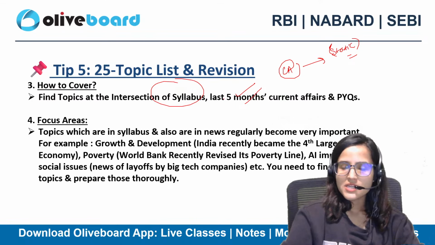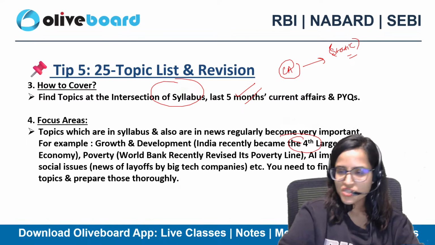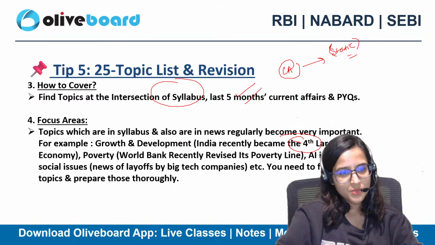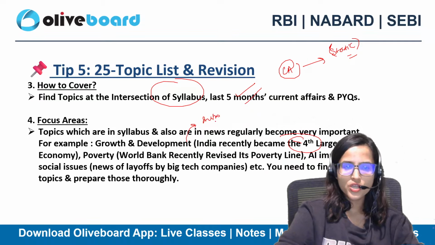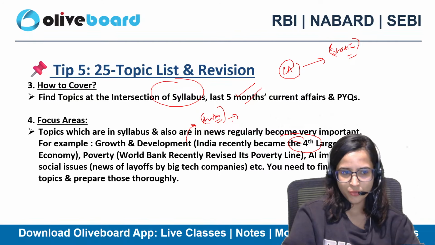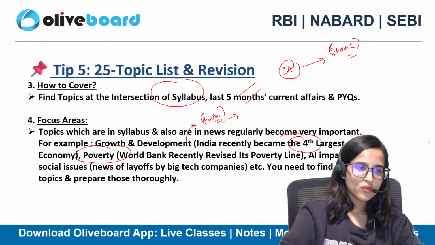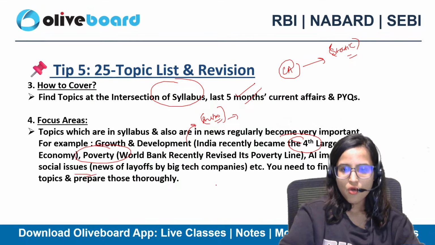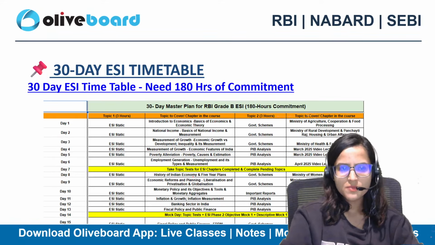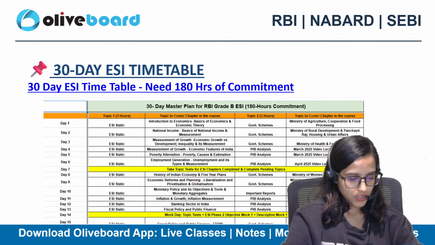Okay, like I told you, India became the fourth largest economy, so growth and development becomes an important topic. So introduction, body, conclusion, just collect some points. Poverty, India, World Bank revised the poverty line. AI impact on social issues, and all these kinds of topics. Prepare something or the other related to this.